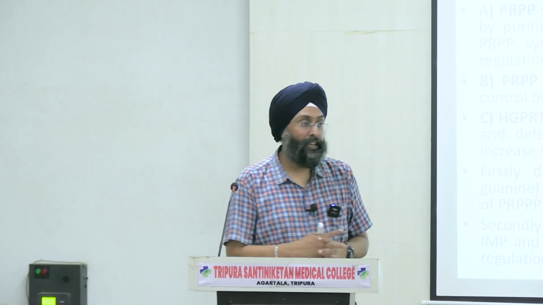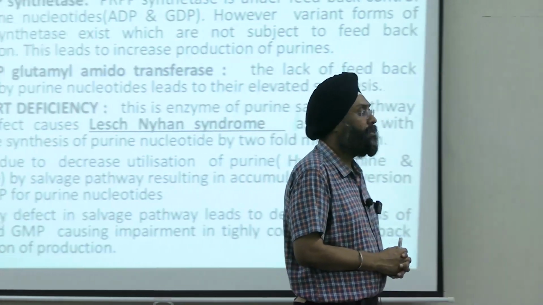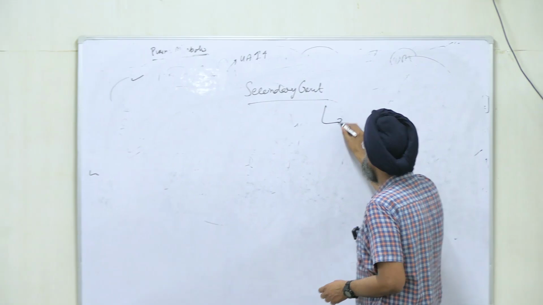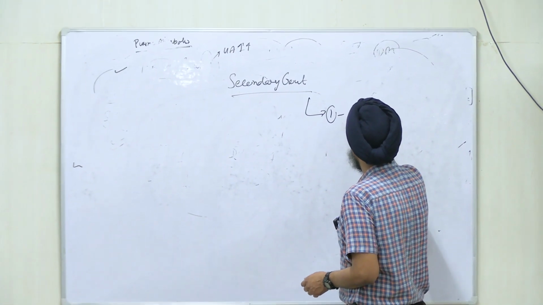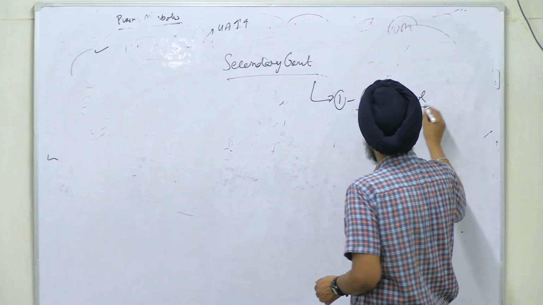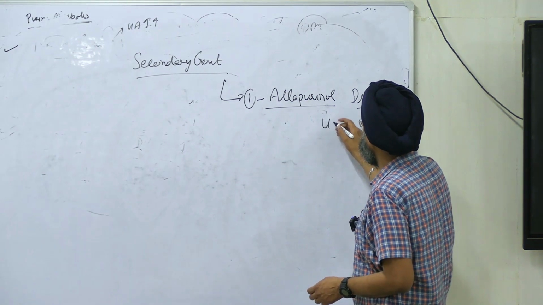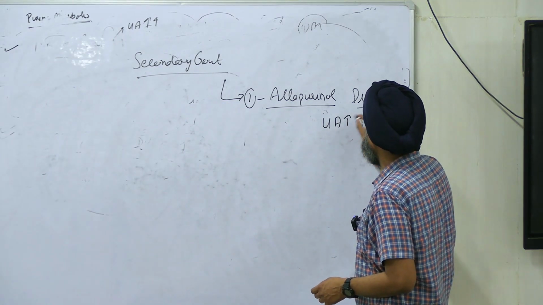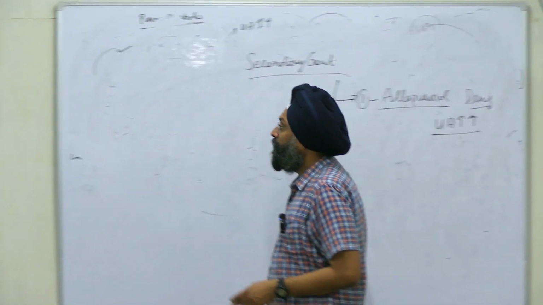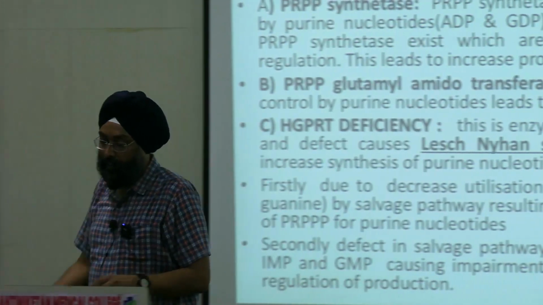And what is the drug that is used to treat gout? The major drug used to treat gout is allopurinol. That is the major drug used for treatment of high uric acid levels. So where does this drug target?